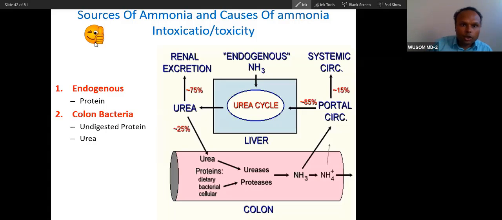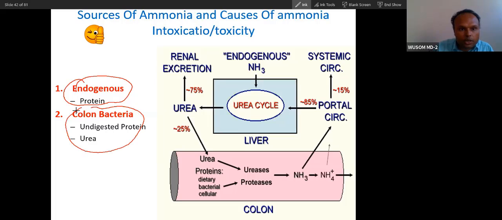This is a very important source of ammonia and cause of ammonia toxicity. I have already told you the sources of ammonia. It is protein catabolism. And the second source, a very important source, this is also a very important concept, is bacterial digestion.